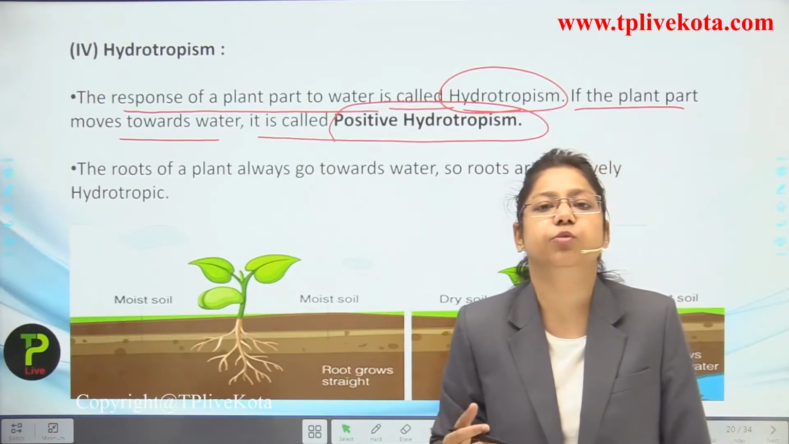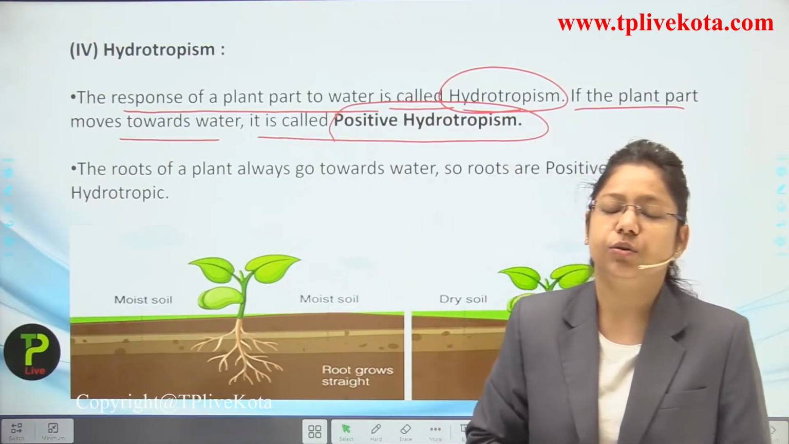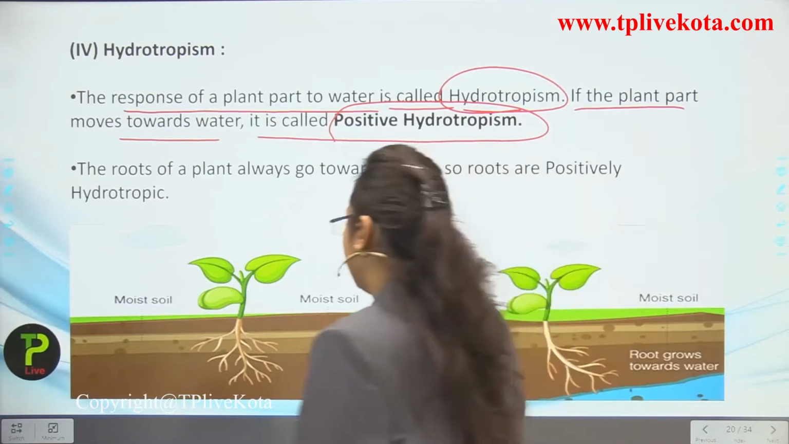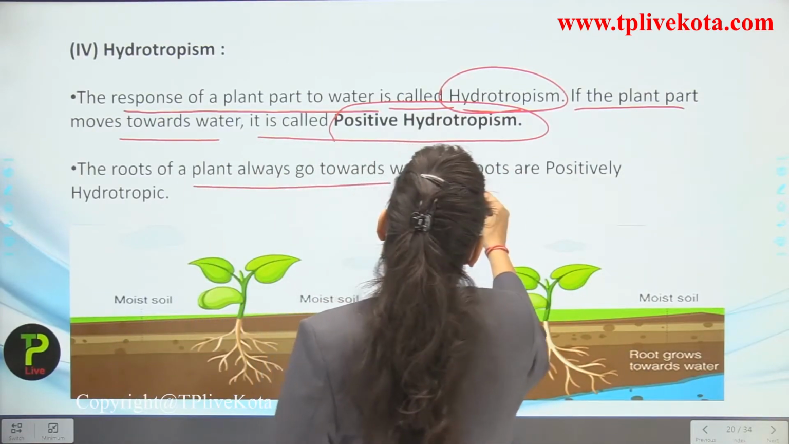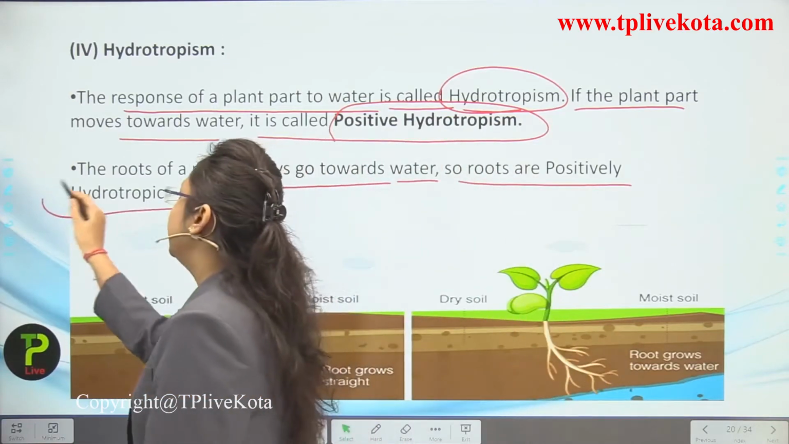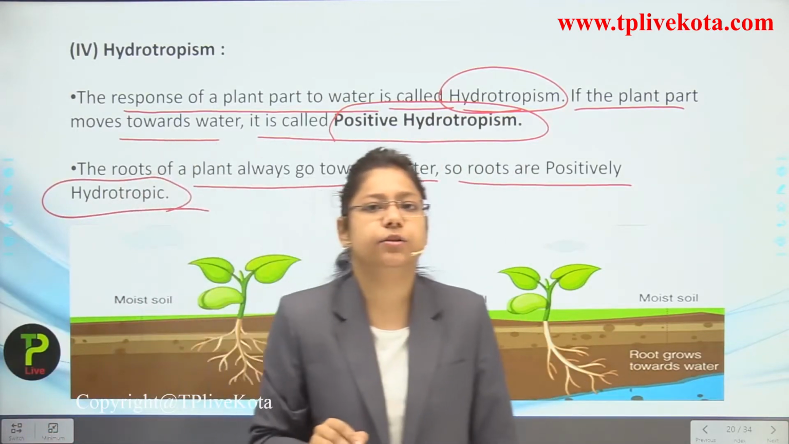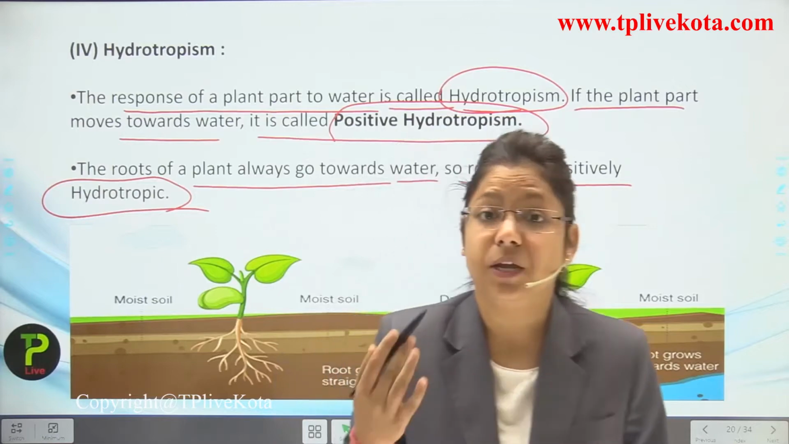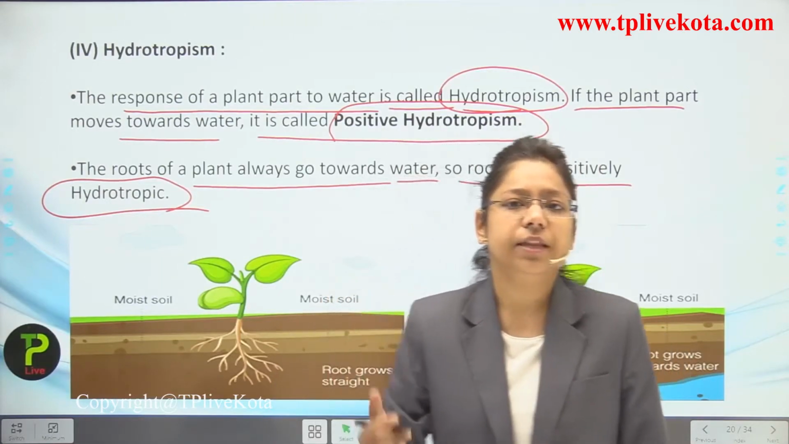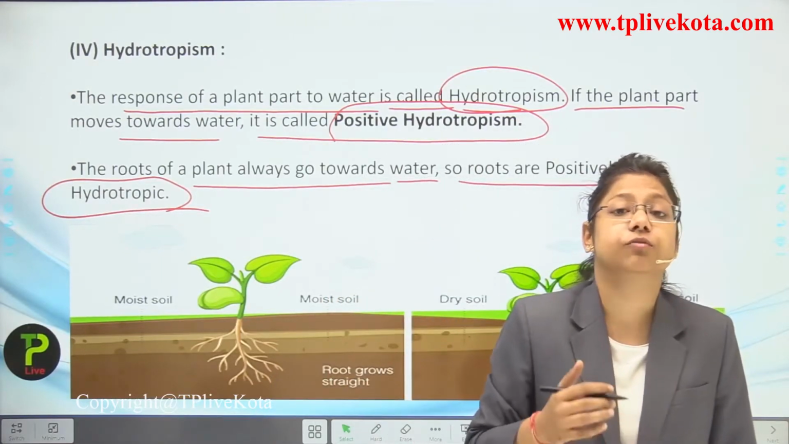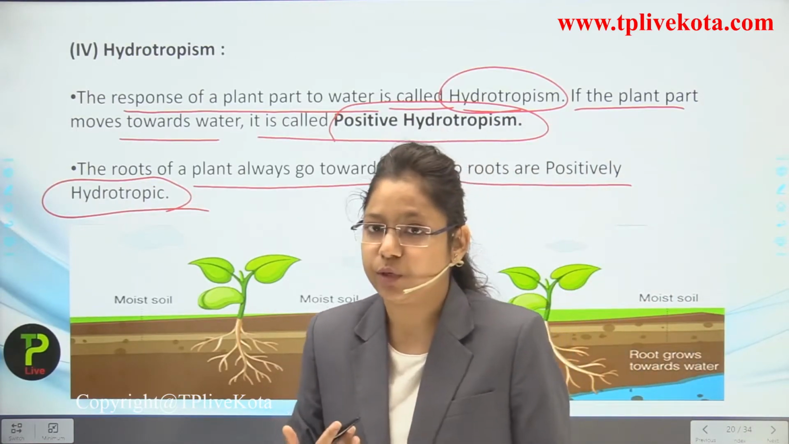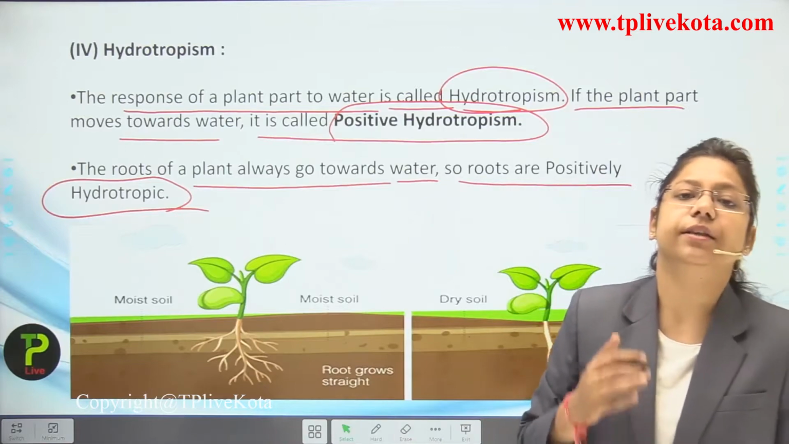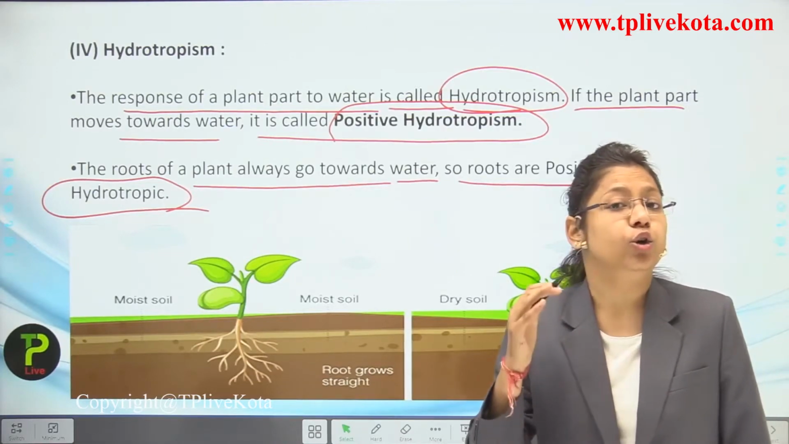The plant part is moving towards the water, so this is known as positive hydrotropism. The root of the plant always goes towards water. So roots are positively hydrotropic. Why? Because they are receiving the stimulus from the water and responding towards it. So they are showing positive hydrotropism.